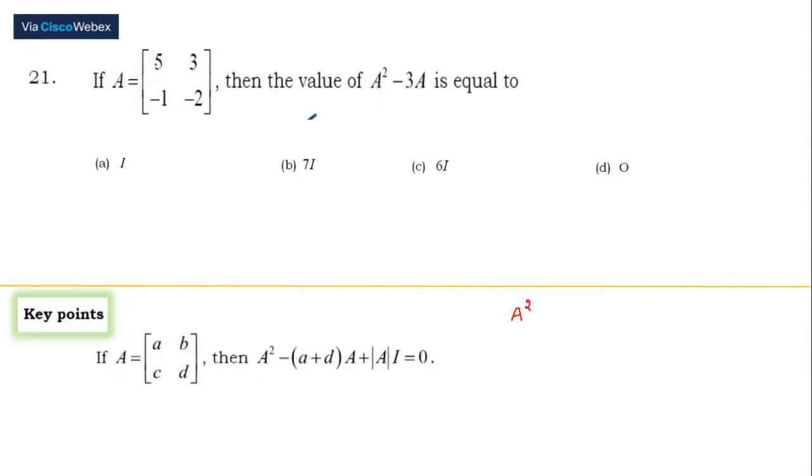When we add the principal diagonal elements, 5 minus 2 is 3, and you can see here it's 3A for us. And the determinant over here is minus 10 plus 3, which is equal to 0.